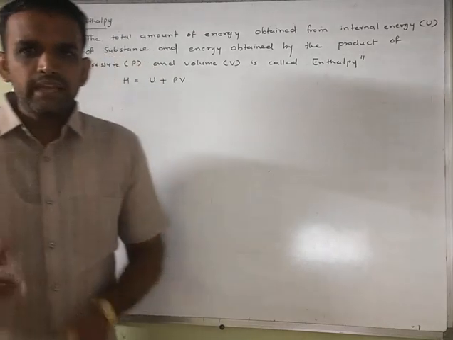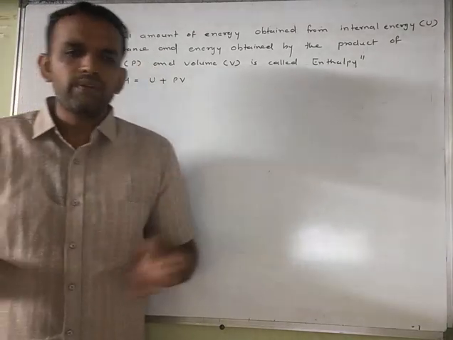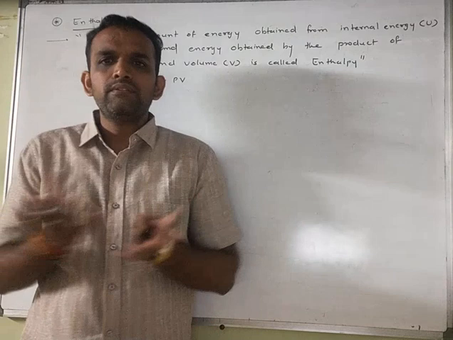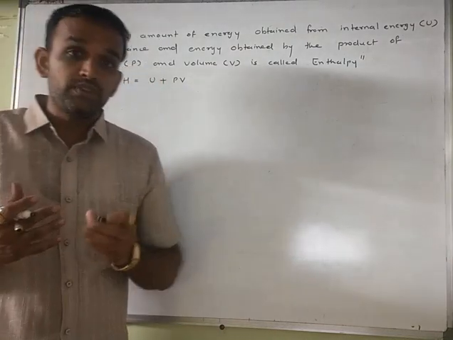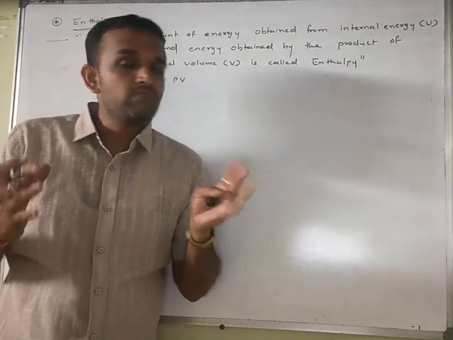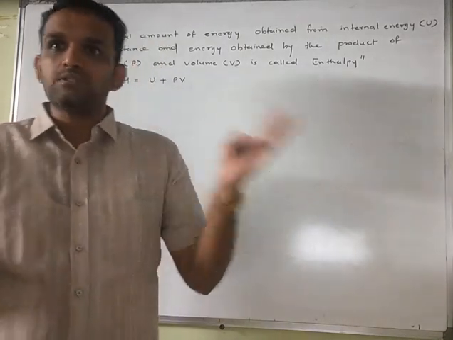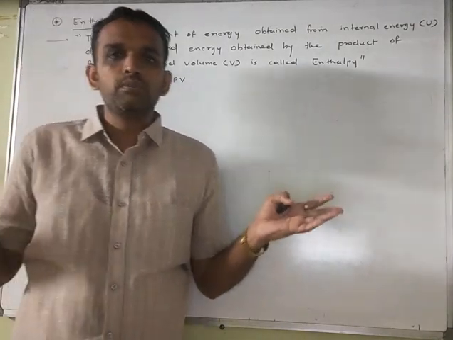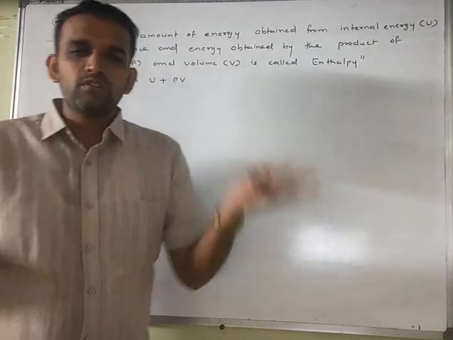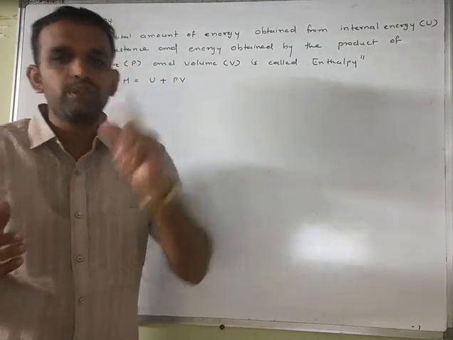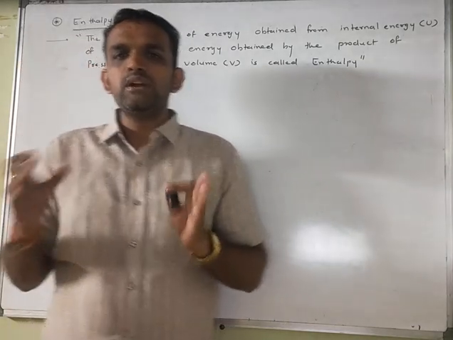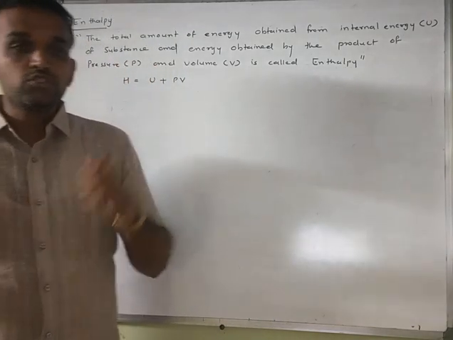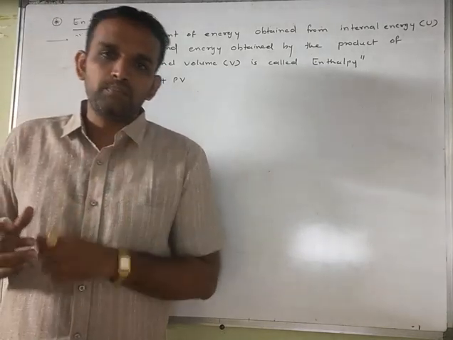If any reaction is carried out in an open vessel, then what happens? The system is in direct contact with the atmosphere, so the reaction takes place under the pressure of room temperature, just like a pressure of 1 bar. Understand? So any chemical reaction carried out at a constant pressure, the change in the energy is called the enthalpy, right?